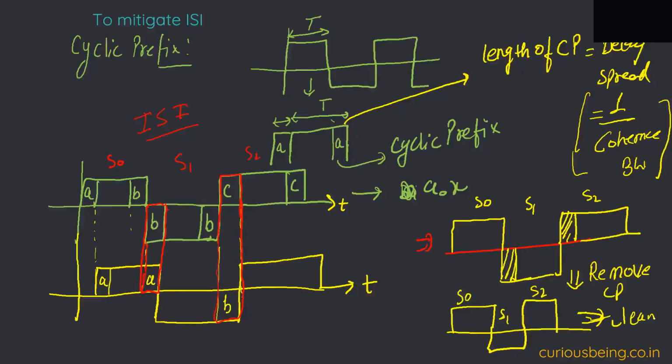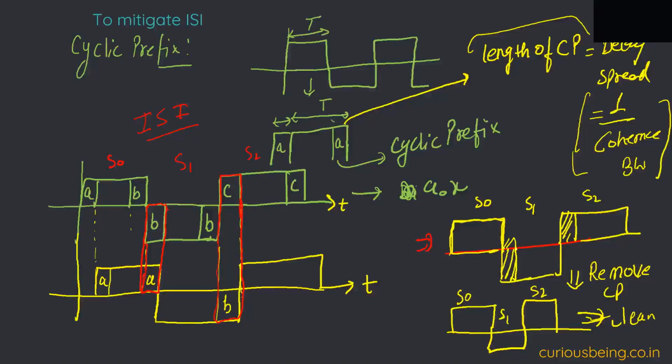Pulkit asks how you can remove the cyclic prefix from the midway of a signal. It is not midway. The receiver knows the length of the cyclic prefix and the symbol duration. Sometimes it processes symbol by symbol, but either way it knows the symbol length and the cyclic prefix length.